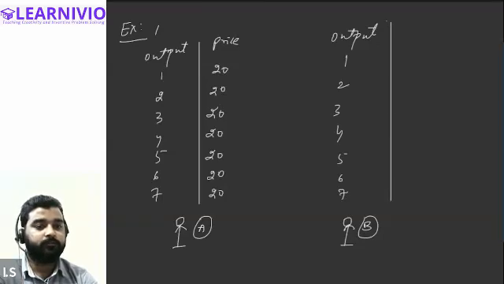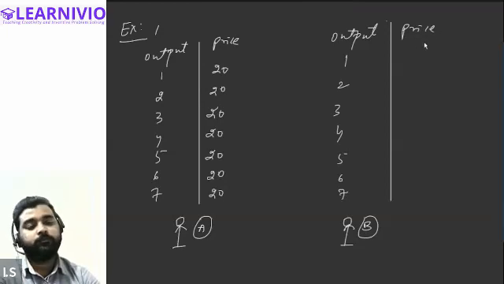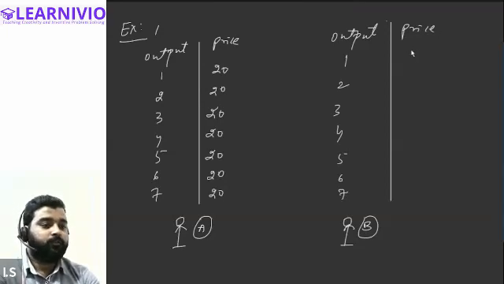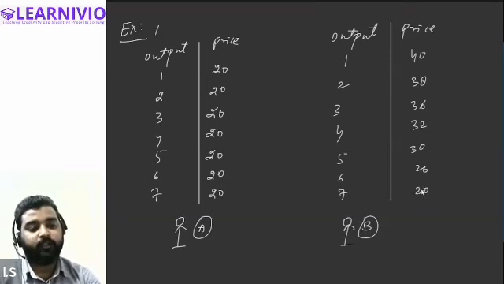So let's suppose this is the price that he is charging. For the first unit he is charging 40 rupees, then for the second unit only 38, then 36, then 32, then 30, then let's say 26, and finally 20. For every extra unit he is reducing the price so as to sell more quantity of the commodity.